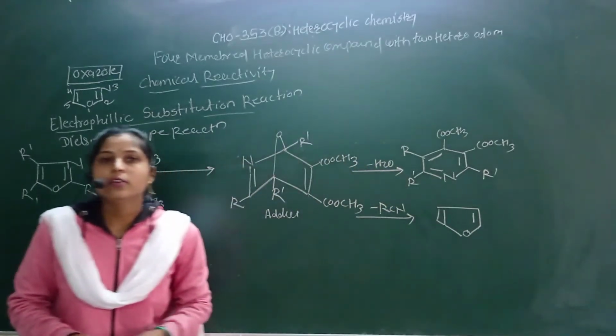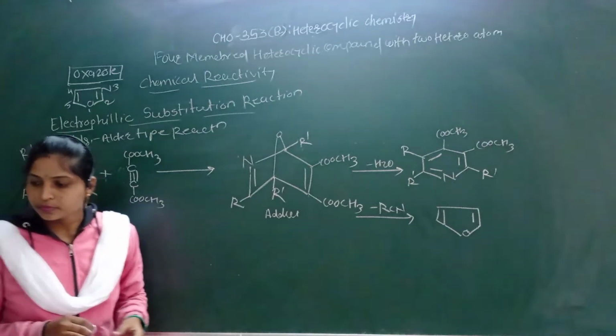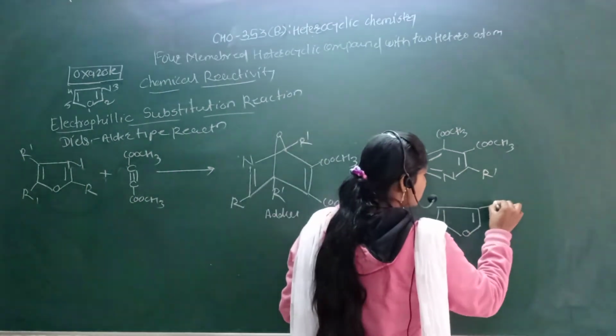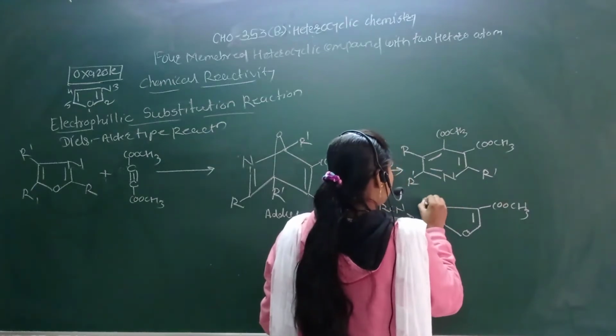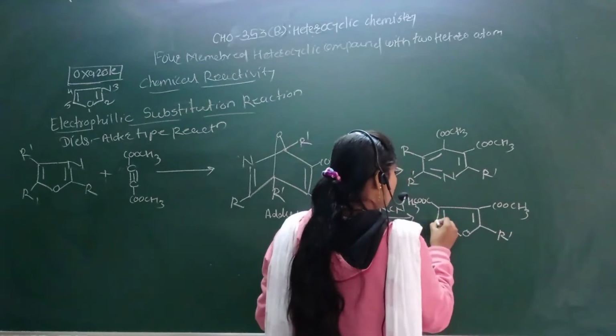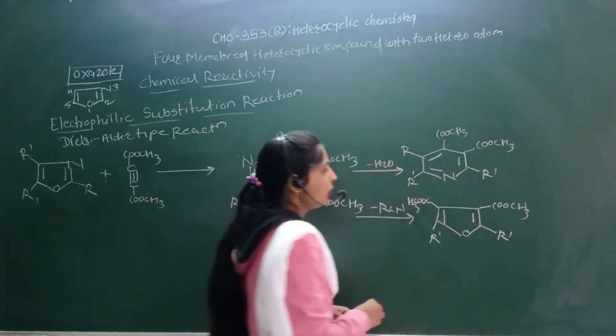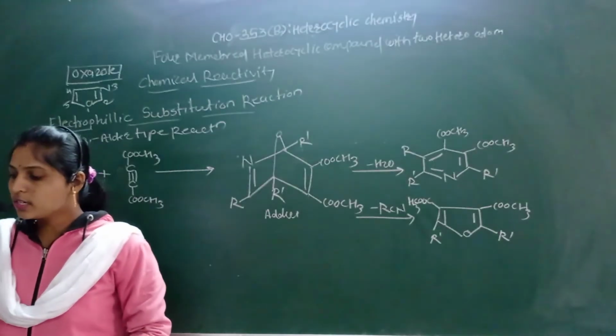Okay, here we take minus RCN, formation of the furan type, that is, this is your COCH3, COCH3, then R dash and R dash remain in this way. This is the furan, and this is the pyridine ring, formed by using the Diels-Alder reaction.